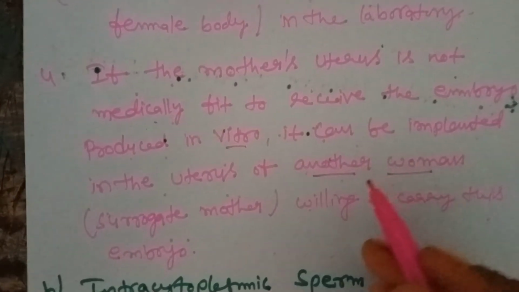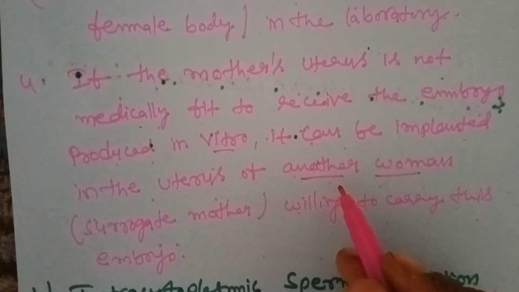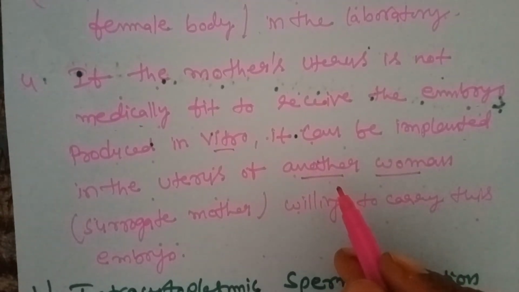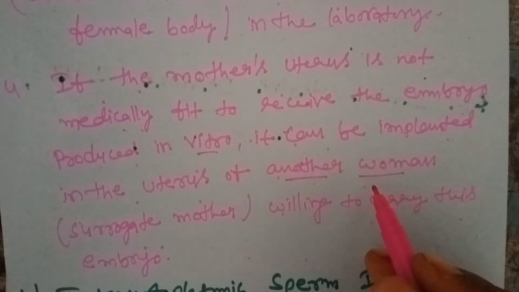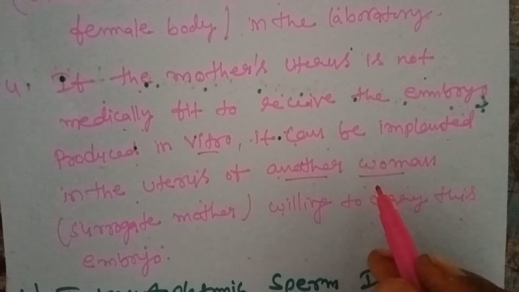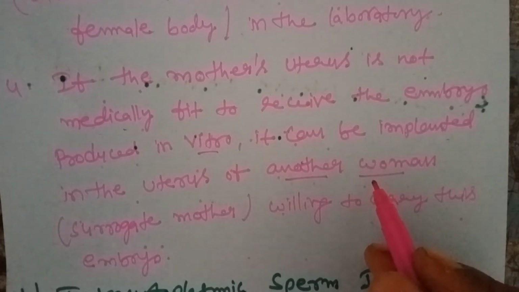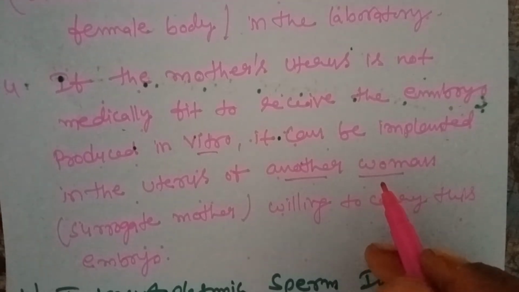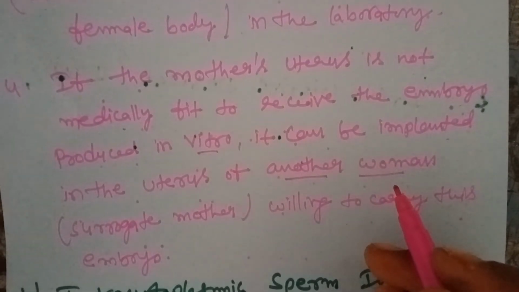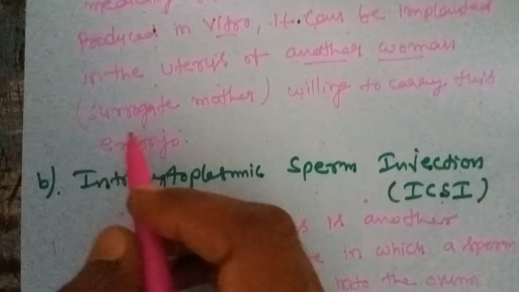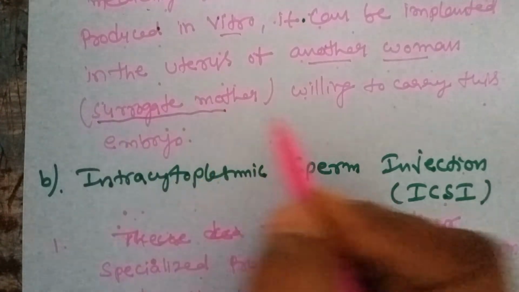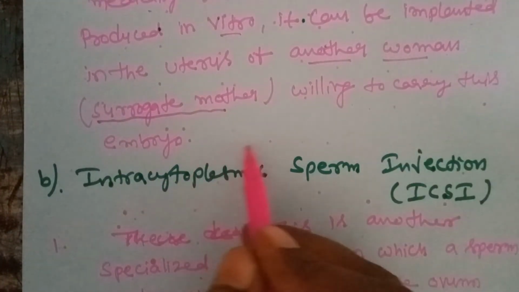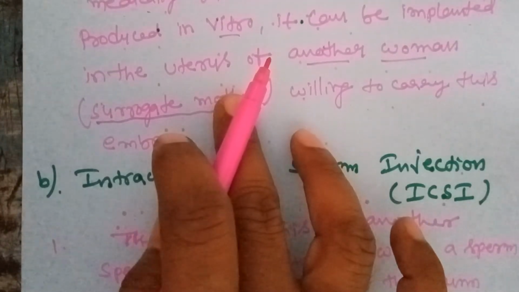For example, one mother can donate the ova and the father can produce the sperm, but the mother's body has a uterus problem and cannot cooperate. In this case, the fertilized embryo blastomere is implanted into another woman, that is called a surrogate mother, who is willing to carry this embryo. This technique is applicable in such cases.